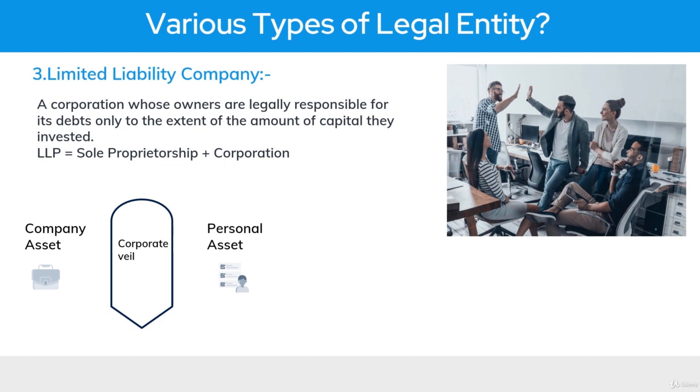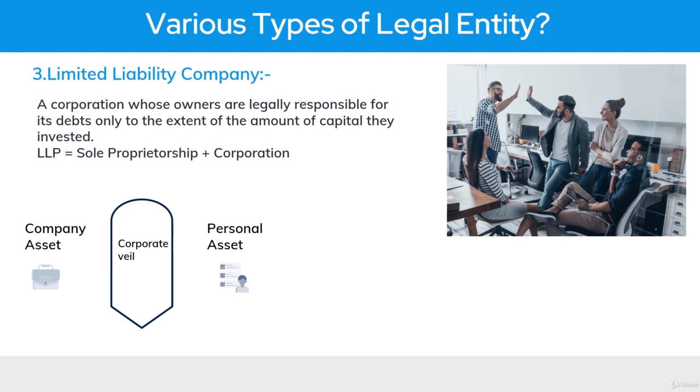If you look at some features of a limited liability company, that simply means that there's a corporate veil between your personal assets and your company assets. So if your company took some loan and is not able to pay that loan, you just need to pay the loan equal to the equity you hold in the company. So if you hold 10% of the equity, you just need to pay 10% of the complete loan, and that's it. So basically there is a clear differentiation of company assets and personal assets in a limited liability company.